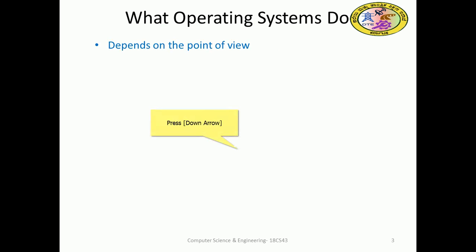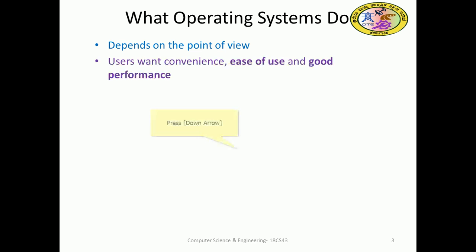Coming to this, what the operating system does depends on the point of view. The user wants convenience to execute his or her program without disturbance or without any hazard happening from the system. Ease of use and good performance also matter.